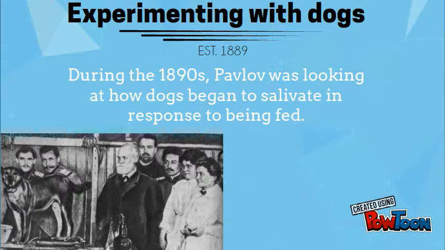During the 1890s, Ivan Pavlov was looking at how dogs began to salivate in response to being fed. He first started this theory when he noticed that his dogs would begin to salivate whenever he entered the room, even though he did not have food for them. He began to experiment with the way dogs produce saliva and how they presented certain stimuli. This essentially led him to the theorization of the conditioned reflex.